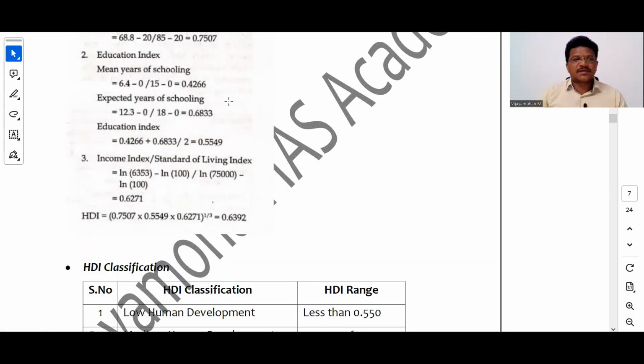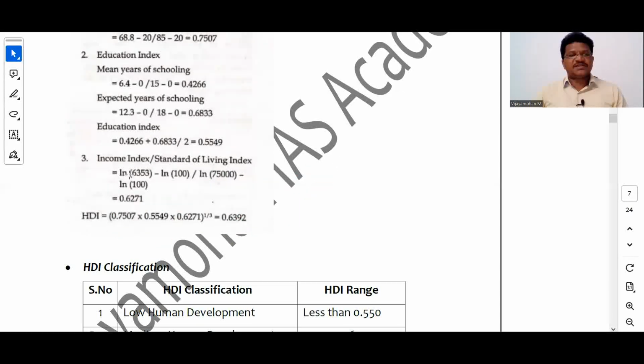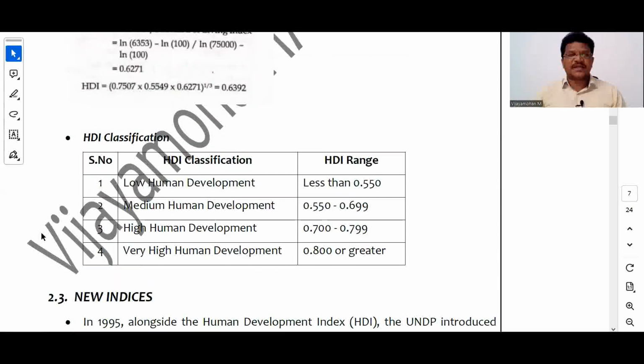From these three, we will calculate the HDI value by applying the geometric mean. See, this one is the health index, this one is the education index, and this one is the income index, to the power of 1/3. Then we got the HDI value, right? So this is the way the HDI is calculated. The process and methodology are not that important. The calculation method is not very important from your examination point of view. However, for the sake of your understanding, I try to convey it.